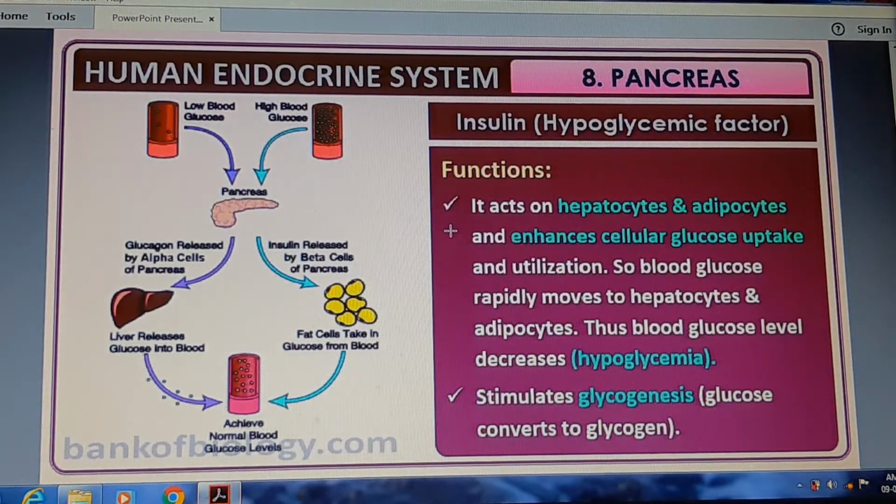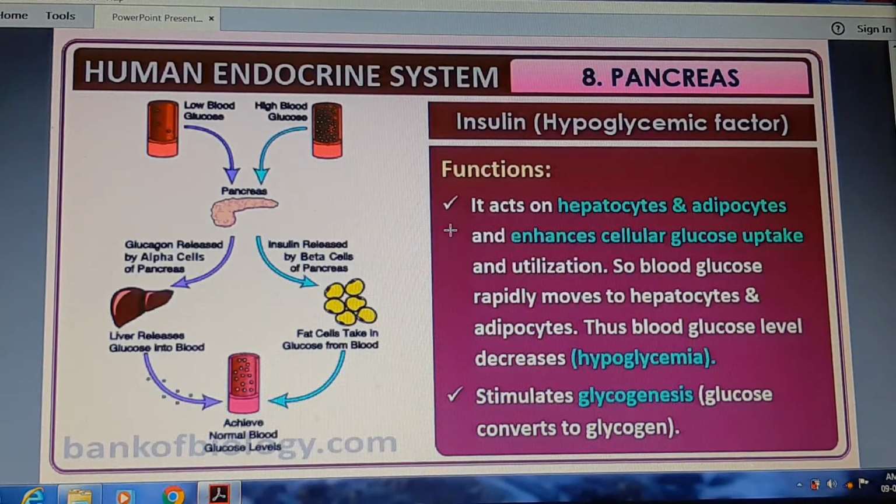Insulin functions: it acts mainly on hepatocytes and adipocytes and enhances the cellular glucose uptake and utilization. So the blood glucose rapidly moves into hepatocytes and adipocytes. Thus the blood sugar level is decreased, stimulating glycogenesis, where glucose is converted to glycogen.